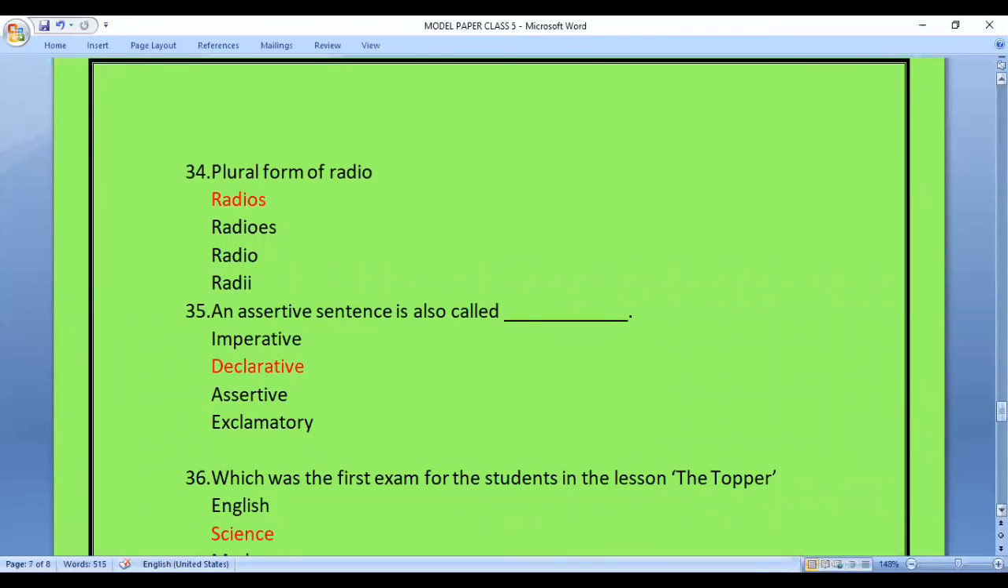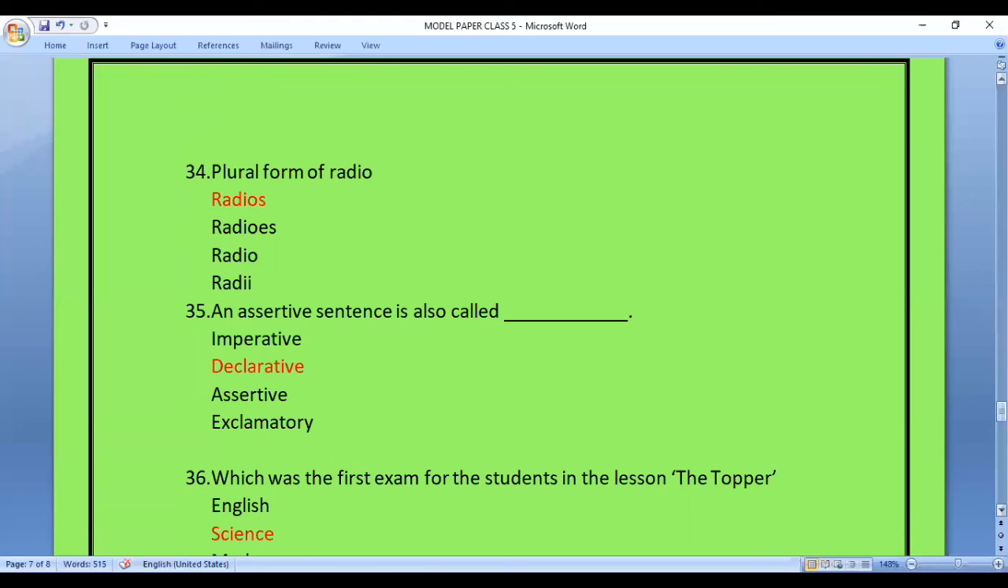Question 34. What is the plural form of radio? In this question, you will have to find the plural form, means more than one form of radio. Options are radio, radios, radio, radii. The answer is radios.